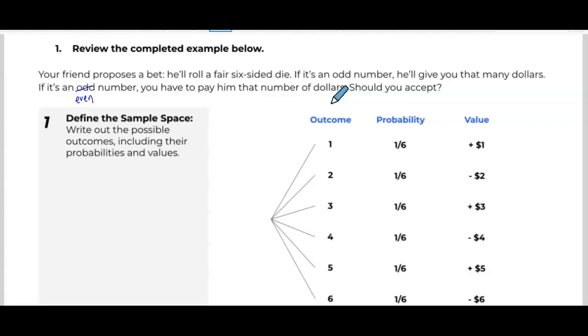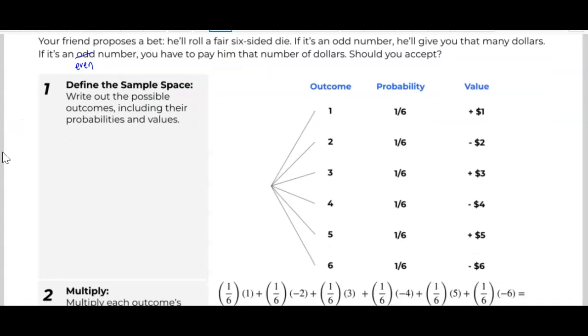Now, you can probably just go off of intuition here and realize the even numbers are bigger than the odd numbers. So you probably don't want to be forking over bigger numbers than you bring back. But just to go through it mathematically, this is going to be the way it works.